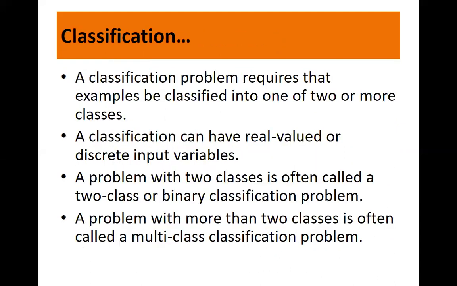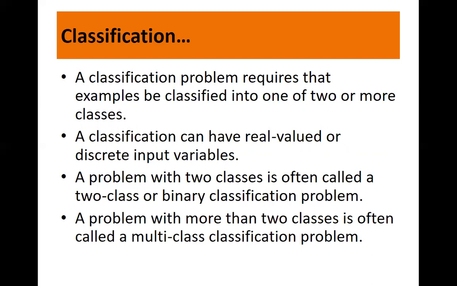Fine. So a classification problem requires that examples be classified into one of two or more classes. Classification can have real valued or discrete input variables. The problem with two classes is often called a two-class or binary classification problem. And the problem with more than two classes is often called a multi-class classification problem.